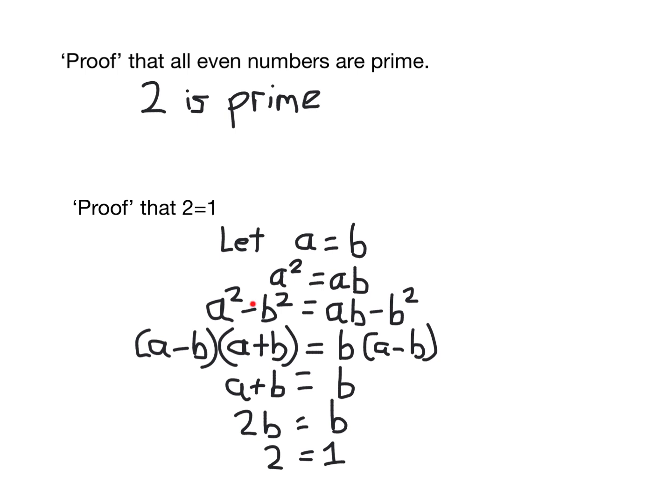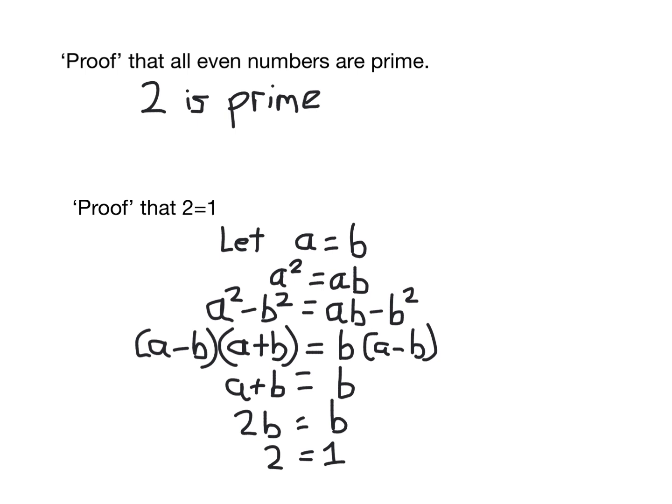So then I factorize this. So you know from other areas of mathematics that a squared minus b squared always equals a minus b times a plus b. No exceptions to that. So again, on the other side, I've factorized. Here I've used highest common factor. There's nothing wrong with this line. This is all true, and we know that from other areas of maths.